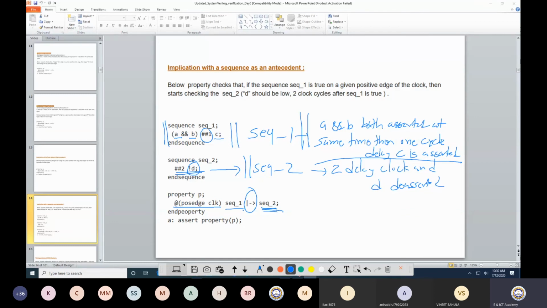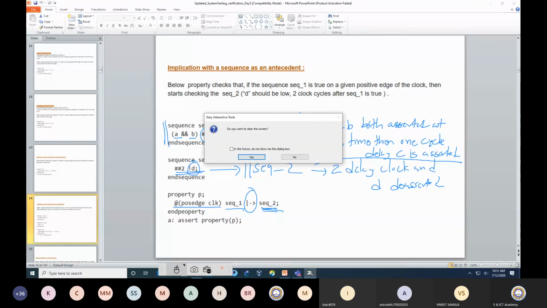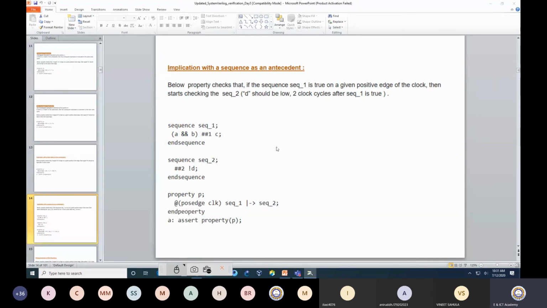Now there can be multiple ways to define the same protocol. So in an assertion also there will be a number of ways. Whatever way you would like to do it, you can do it. Okay, so let's move ahead with another way of writing an assertion.